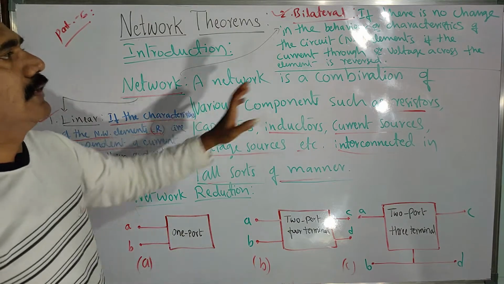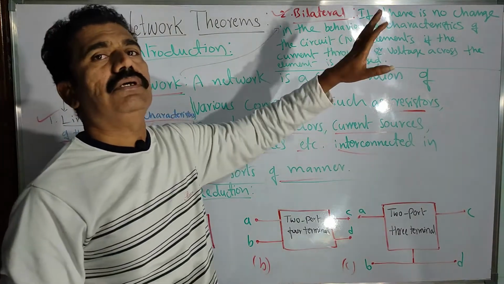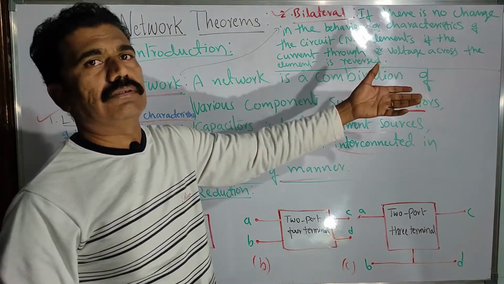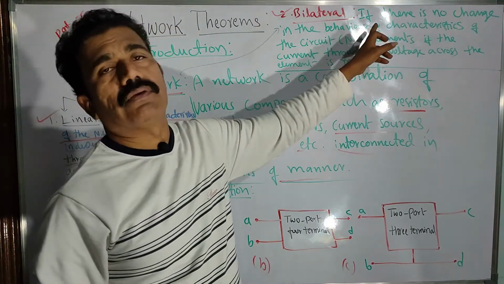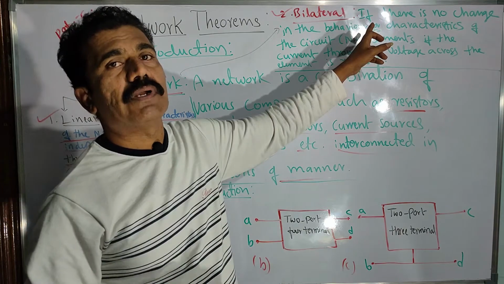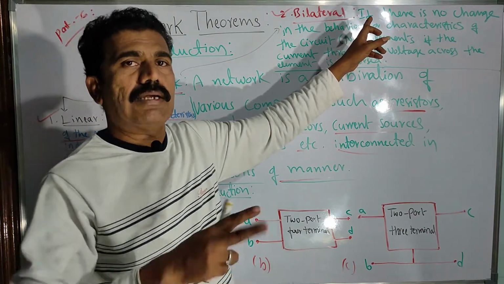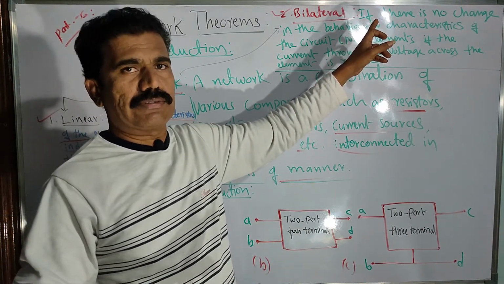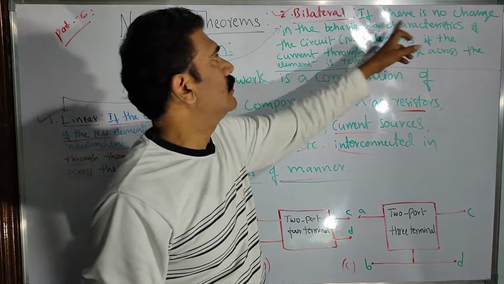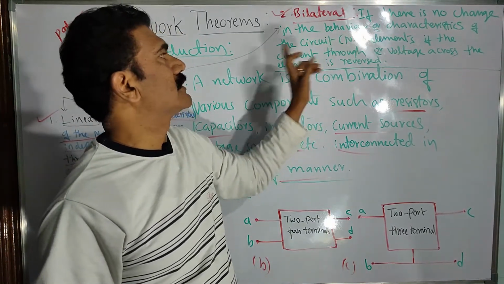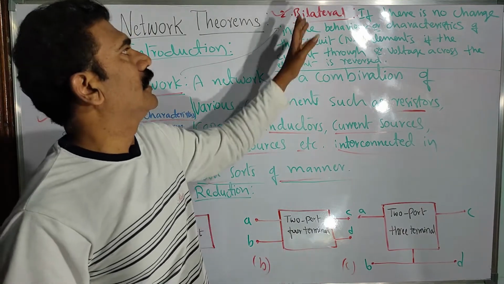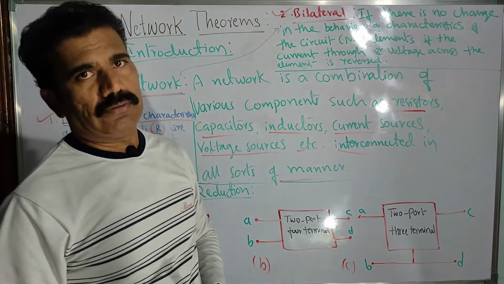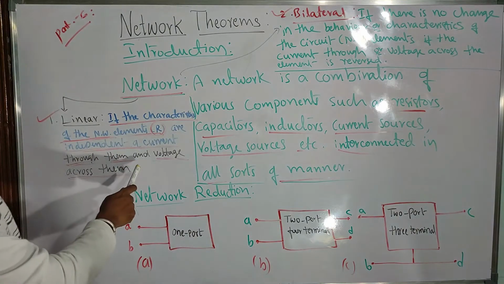Here, even if you reverse the voltage or current direction, there is no change in the behavior. Irrespective of the direction of current or the polarities of the supply voltage, there is no change in the behavior or characteristics of the circuit elements in the network. Such a network is called a bilateral network.